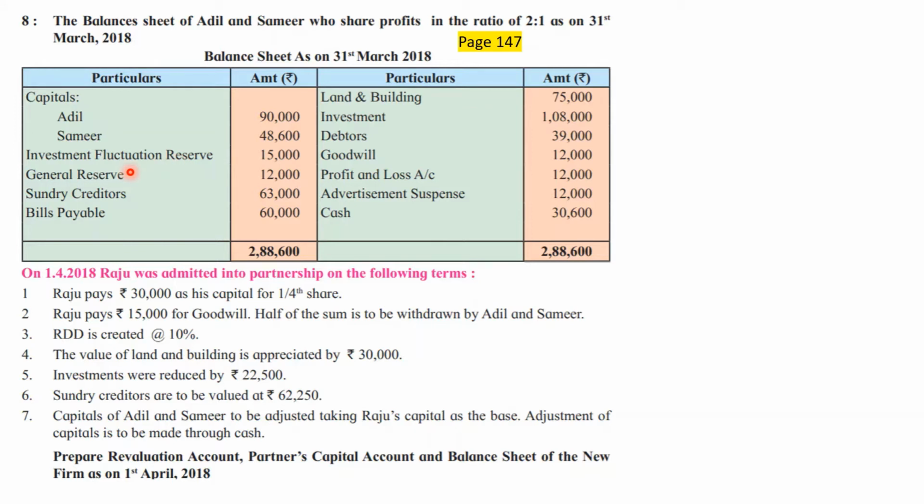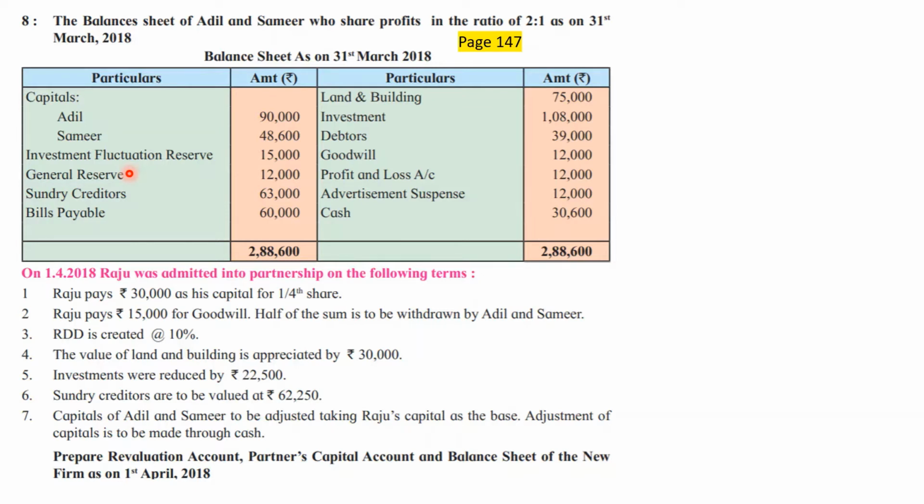I hope you can understand now what is the basic idea of investment fluctuation reserve. So the reduction in the value of investment is not directly adjusted to P&L account, but it is adjusted against investment fluctuation reserve account. Then how do we create investment fluctuation reserve? Now this is utilization of investment fluctuation reserve. The example which I had given just now, 8,000 rupees to be deducted from asset side and 8,000 rupees to be deducted from reserve on the liability side. This is the utilization of investment fluctuation reserve.